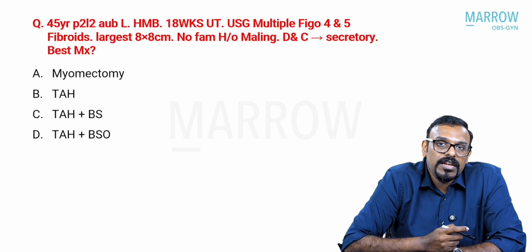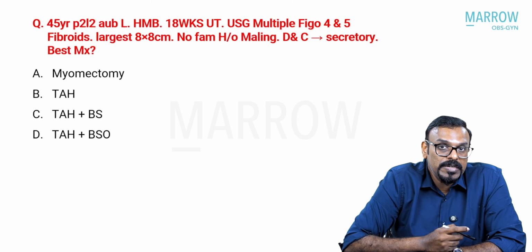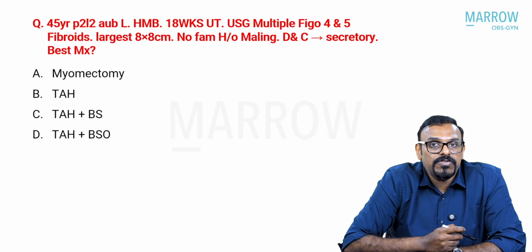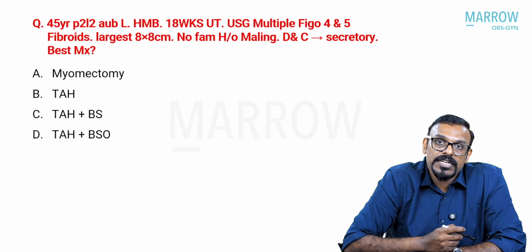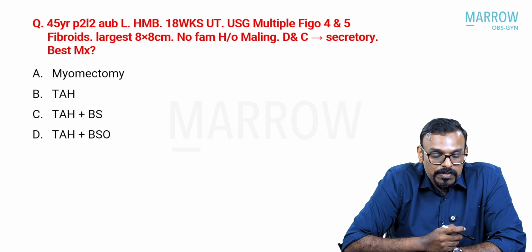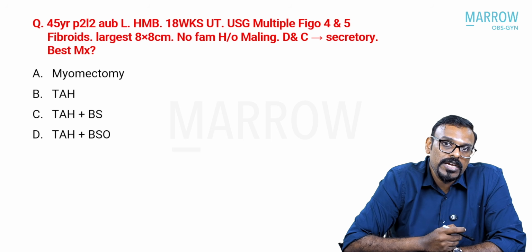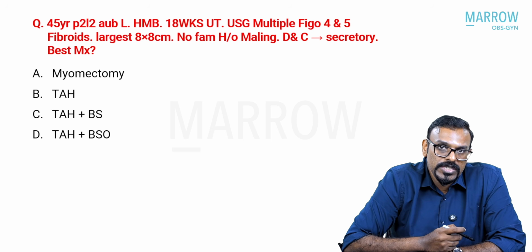So again, she has been having heavy menstrual bleeding with multiple fibroids, a 45-year-old para woman. As we feel that she has already completed her family and her bleeding is the main symptom here because of these multiple fibroids, the best option for her would be a hysterectomy through any route which is feasible for her.